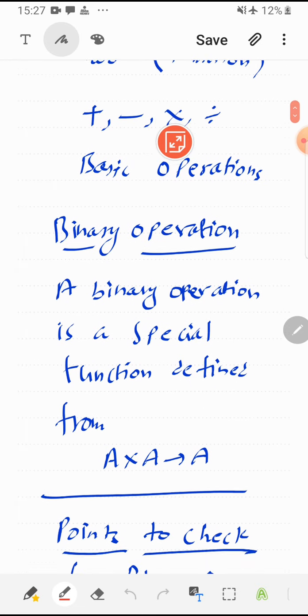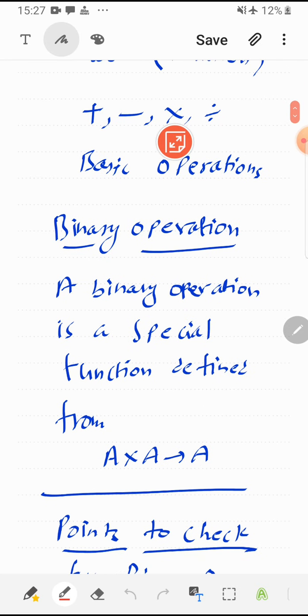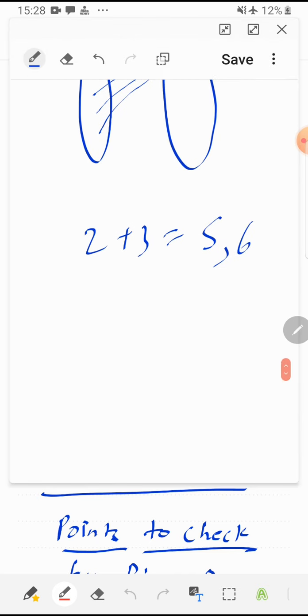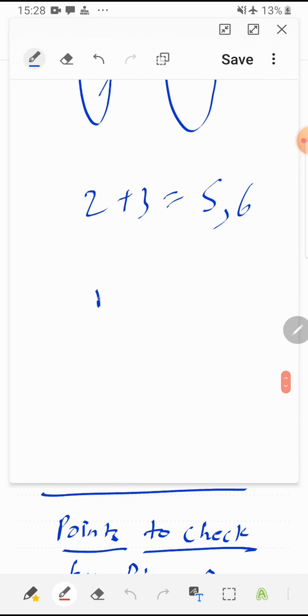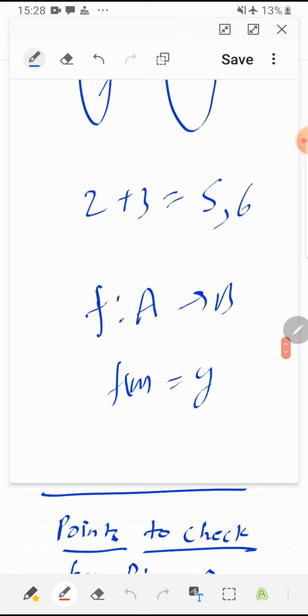So from here the definition of binary operation states that a binary operation is a special function defined from A cross A to A. A cross A to A means, when I say a normal function is from A to B and we say f of x is equal to y, that means I put a value from this set A and I get a value, an element from this set, say y.